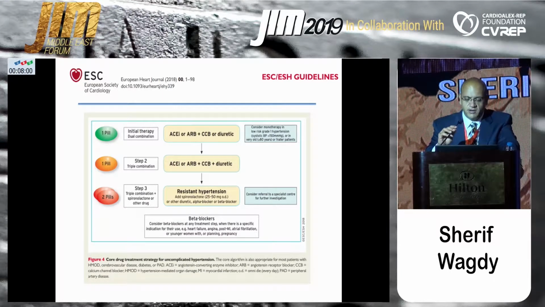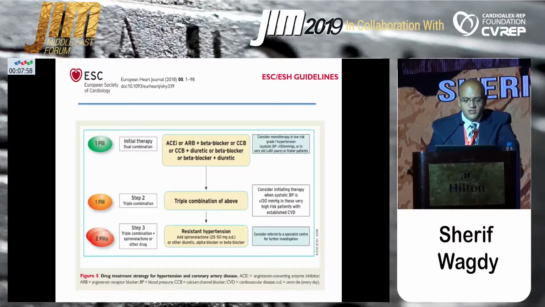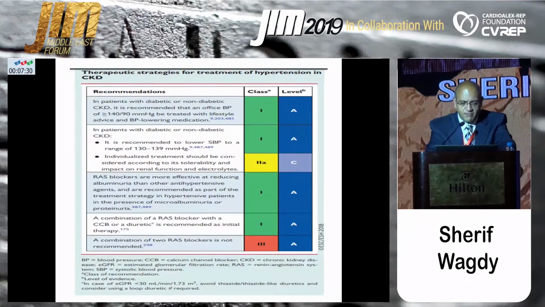or post-myocardial infarction. For patients with hypertension and coronary artery disease, as our patient, the preferred treatment according to the European guideline is the ACE or ARB plus a beta blocker or a CCB, or CCB plus a diuretic, or beta blocker plus a diuretic. If the patient is not controlled, we give triple combination, and again, if the patient has a resistant hypertension, we can add spironolactone with a dose of 25 up to 50 milligrams.